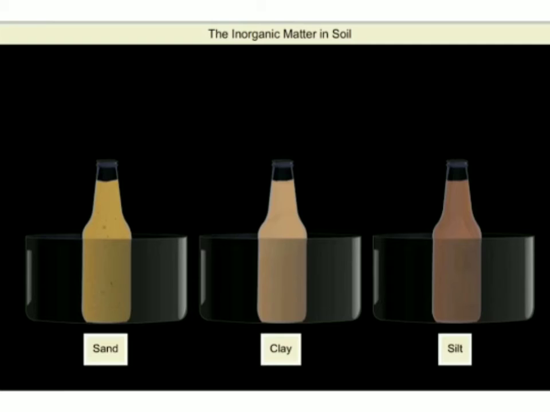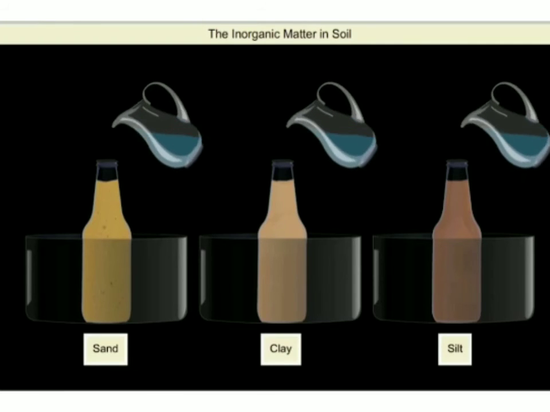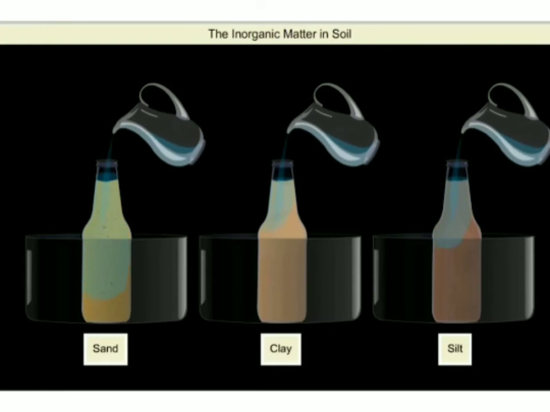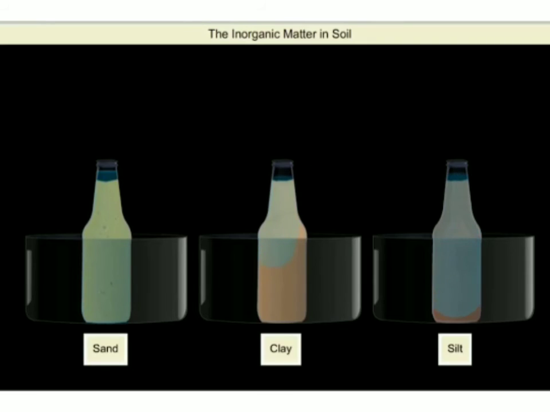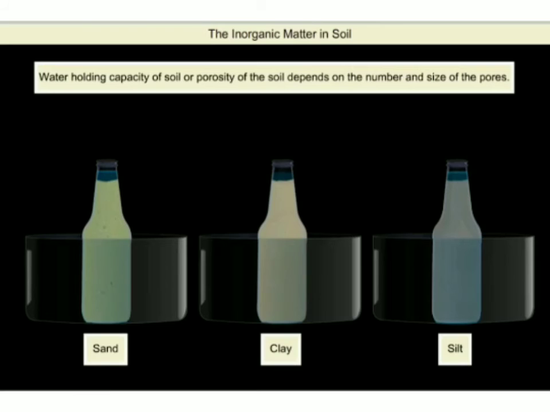When I pass water through it, its water holding capacity is different. It depends on the porosity of the soil and the number and size of the pores which are present in the silt, clay, and sand.